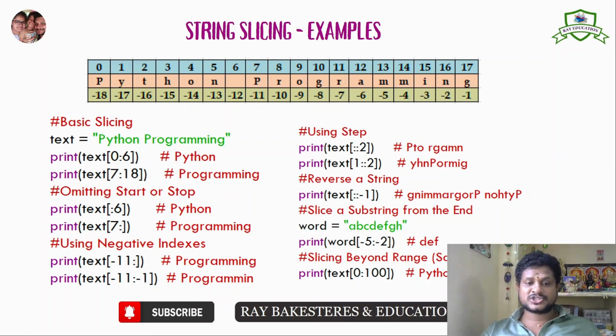Second one, omitting start or stop. See here, print of text :6. I did not give the start value, I only gave the stop value. So the start value will automatically be taken as 0. When we omit the start or stop value, it is automatically considered that the starting value will be 0 and the ending value will be up to the end of the indexing value.